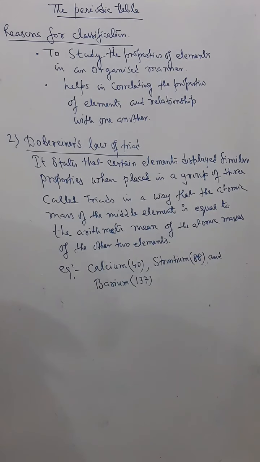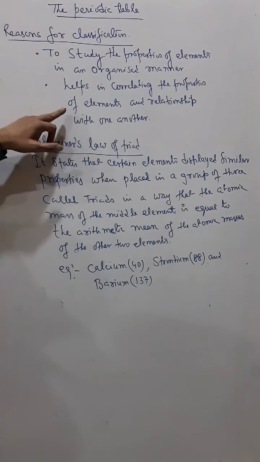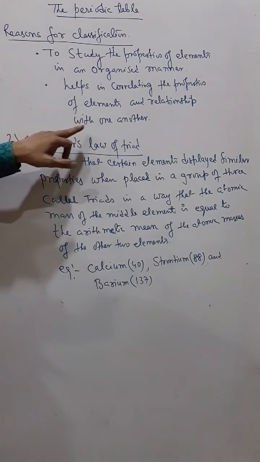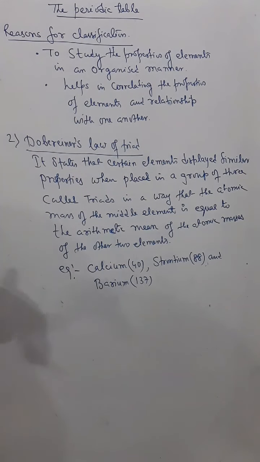That's the main reason: there are so many elements and the study of chemistry was becoming so difficult. So it was very much a necessity during that time to group all these elements, so that we can study their properties in an organized manner, and it also helps in correlating the properties of an element and its relationship with one another. We can compare one element's property with another element's property and study the behavior between them. So that was the main reason for classification.